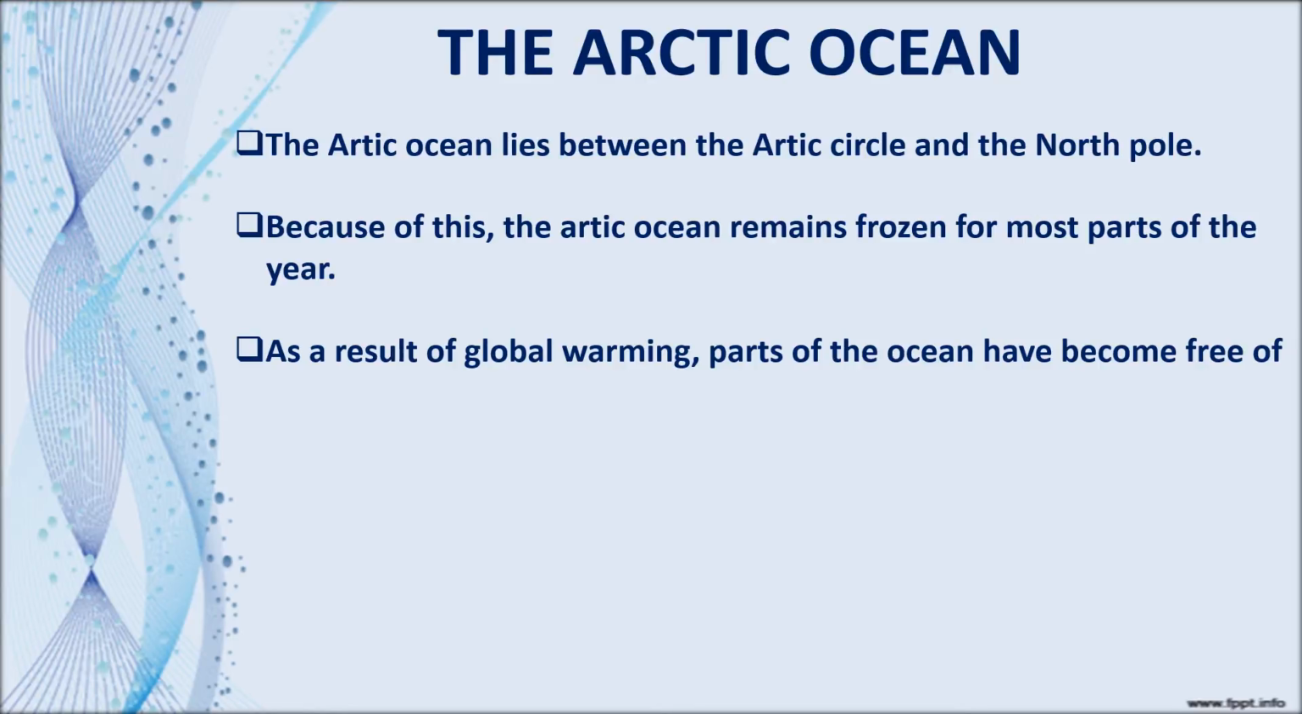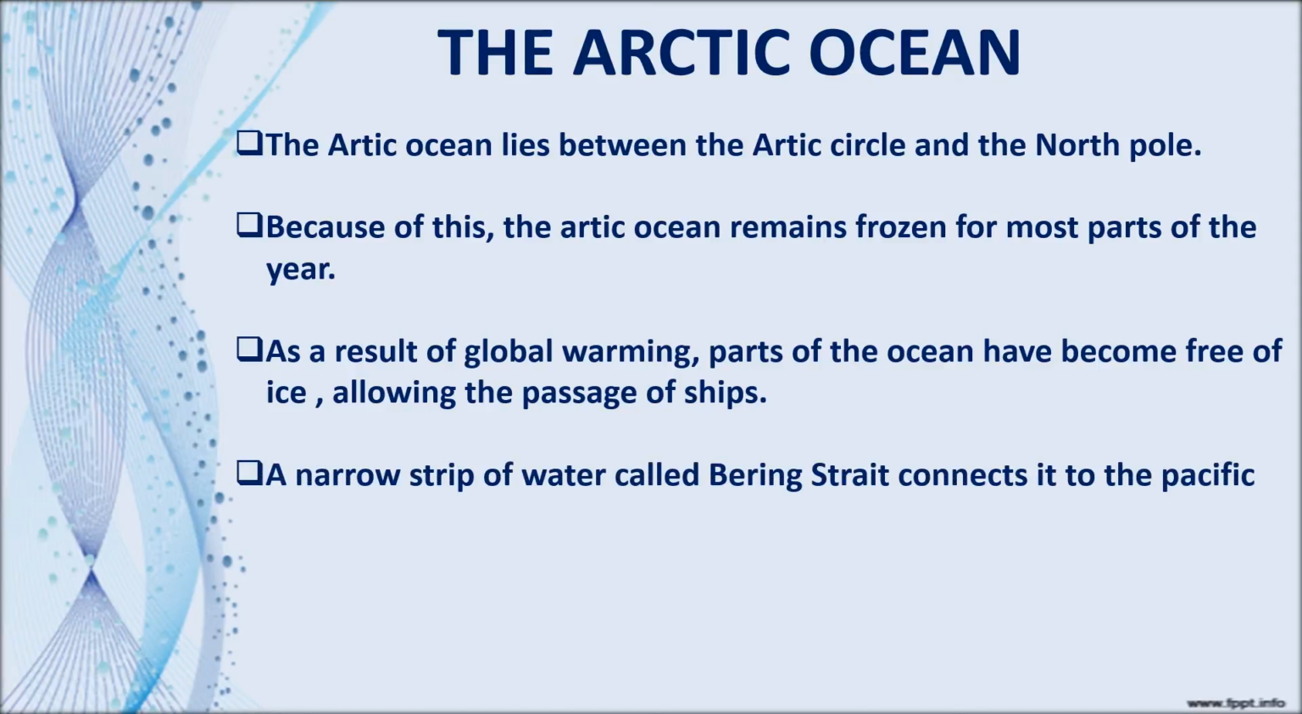As a result of global warming, that is, the earth and the oceans getting warmer because of human activities on earth, a lot of changes are created in the Arctic Ocean. As a result of global warming, parts of the ocean have become free of ice, allowing the passage of ships. Because of global warming, the ice starts to melt, and this melting ice gives a pathway for ships.